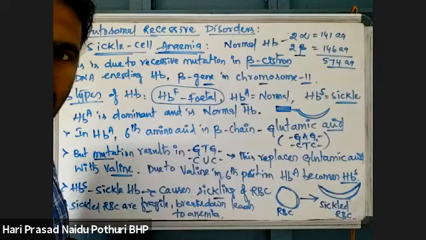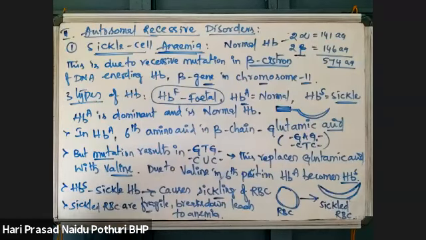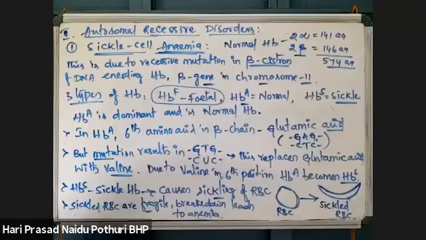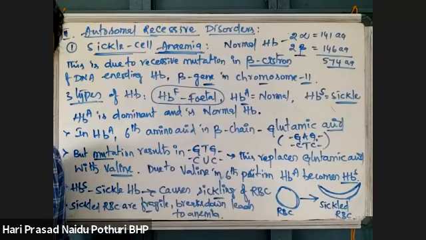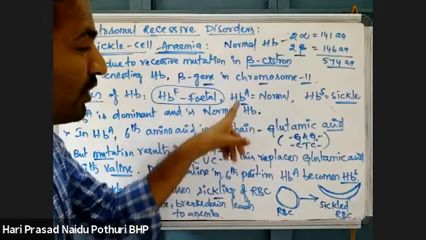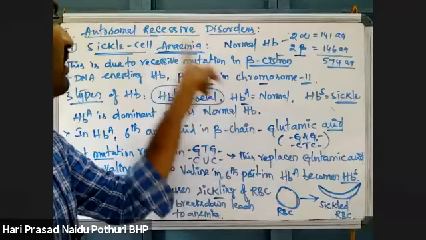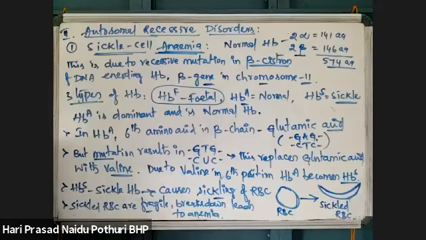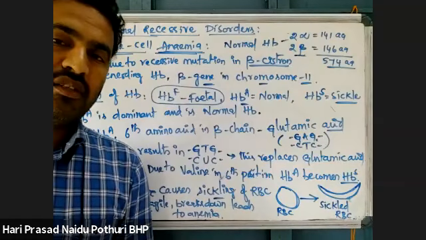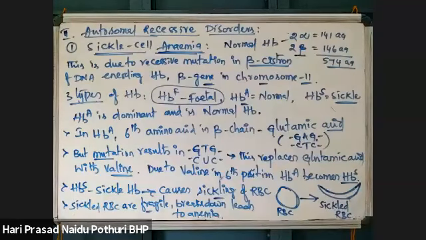This happens in dominant only, sir. Then why recessive? Dominant means a normal condition. Dominant means no problem. Hemoglobin will be normal in dominant. If a mutation takes place here, that leads to recessiveness. It is normal dominant, but when mutation takes place, then there is a difference. Only the beta chain changes, not the alpha chain.